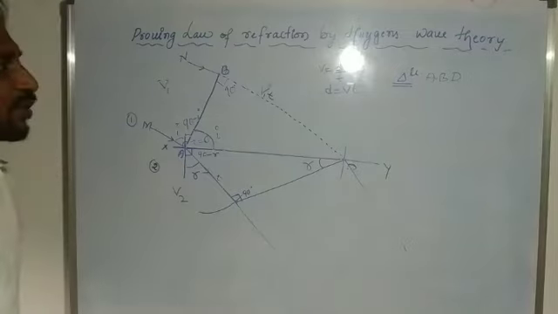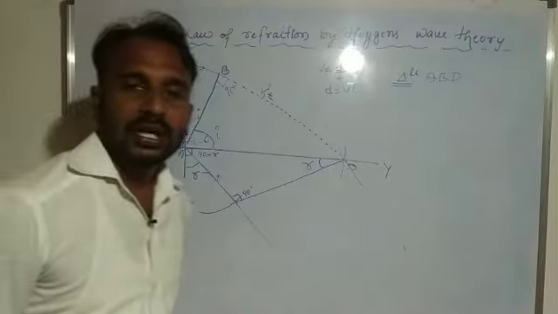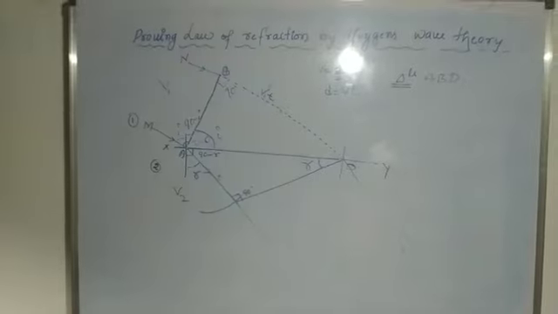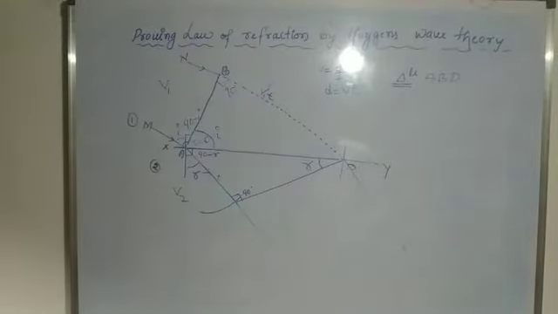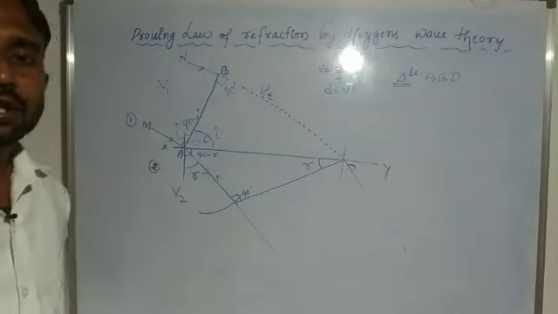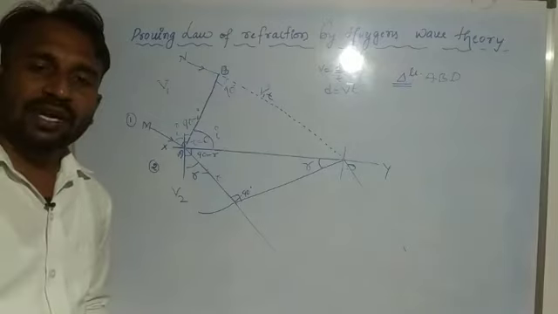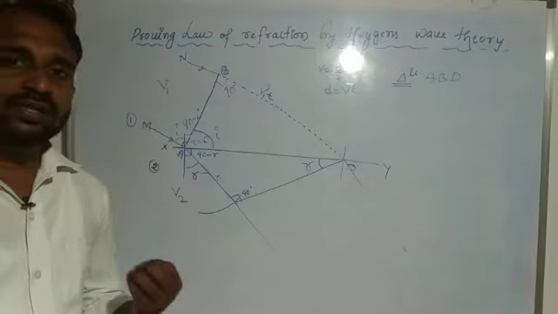Why? Because you already know Snell's law, the second law of refraction: the ratio of the sine of the angle of incidence to the sine of the angle of refraction is always constant.